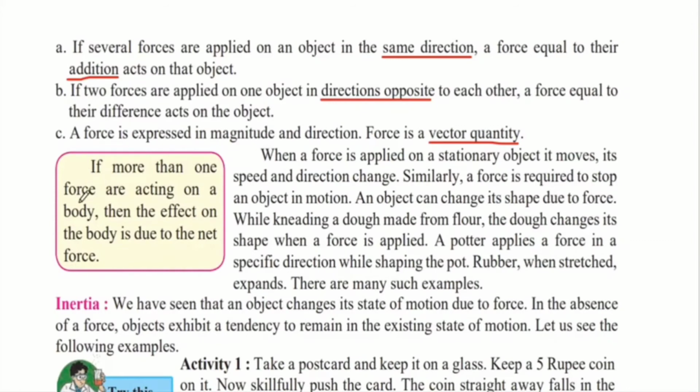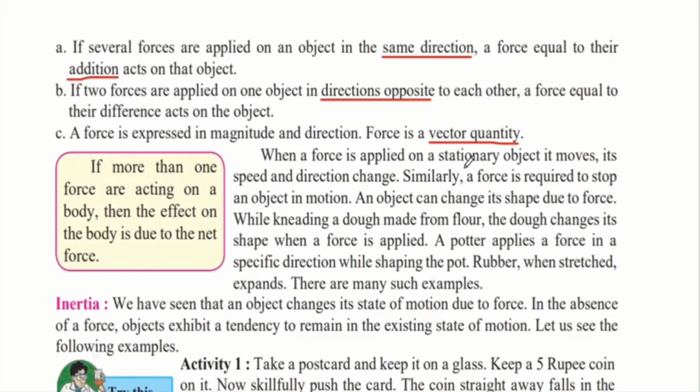If more than one force is acting on a body, then the effect on the body is due to the net force. Net force is the total force. So if more than one force is acting, then you have to either add the forces or subtract them depending on the direction of the force.